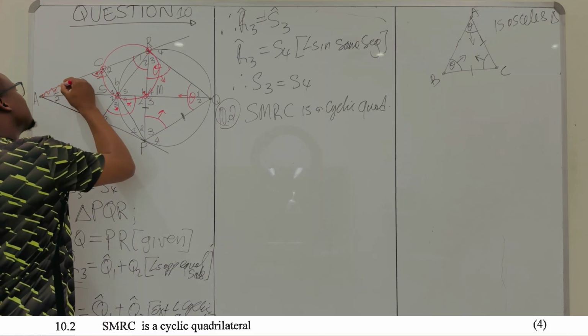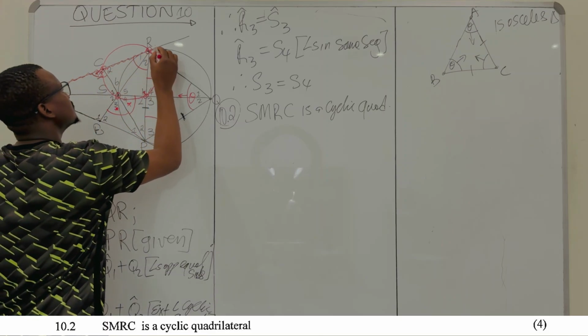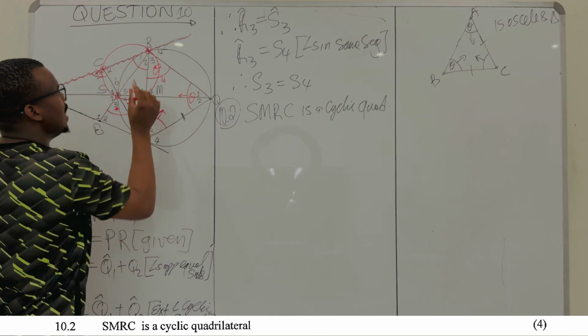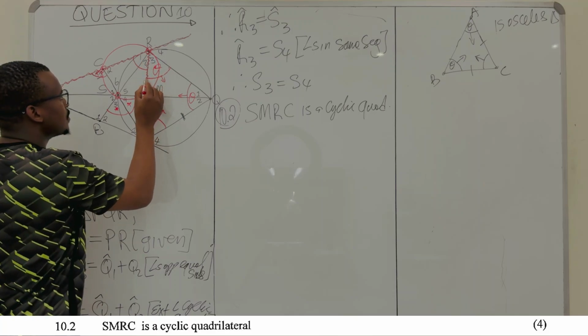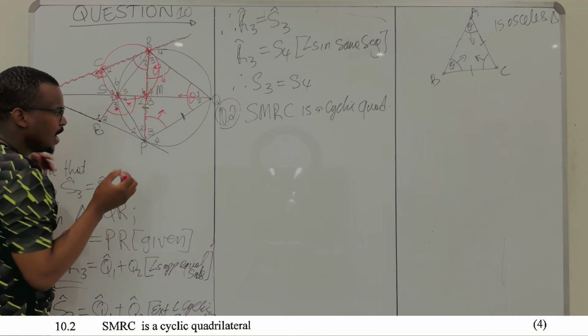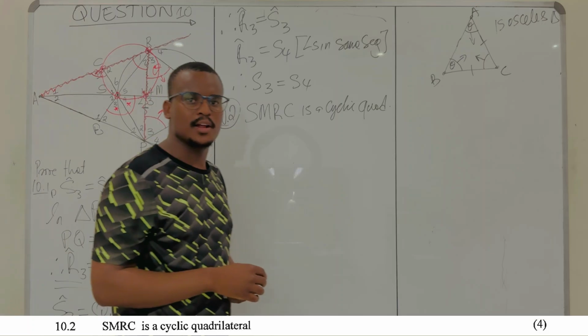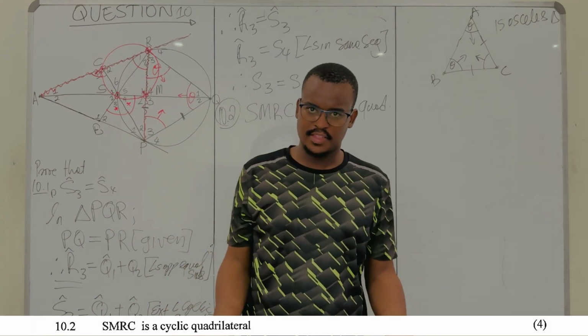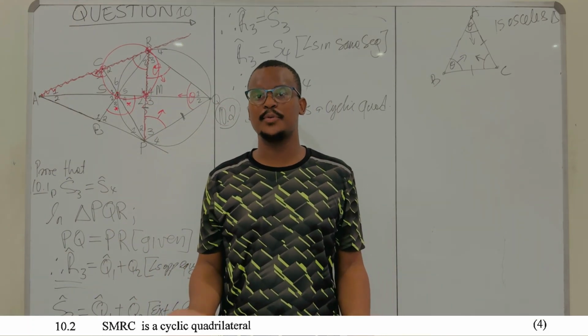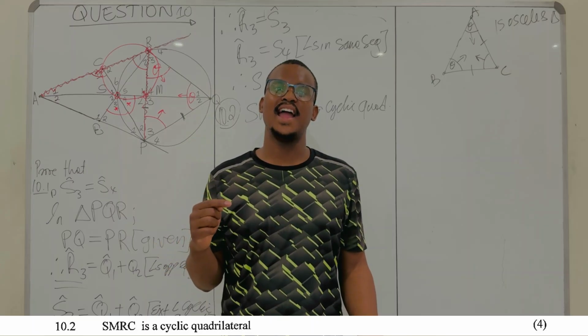So this is your tangent over here. This is your tangent. And this is your chord here. This is the chord here. And you know the tan-chord theorem. It states that the angle between the tangent and the chord is equal to the angle that the chord subtends